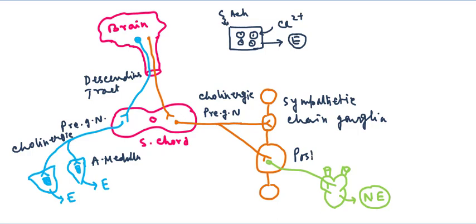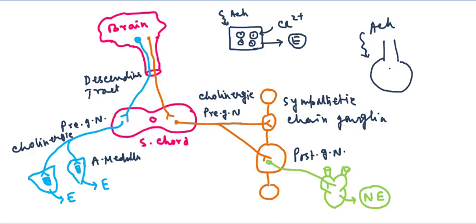Then these are the postganglionic neurons. Okay, and most of the sympathetic postganglionic neurons secrete norepinephrine as the neurotransmitter, and a few sympathetic postganglionic neurons secrete acetylcholine as the neurotransmitter. If we draw the picture about the release of norepinephrine, you can easily understand the total process. So the sympathetic cholinergic preganglionic neuron releases acetylcholine, and this acetylcholine activates the sympathetic postganglionic neuron.